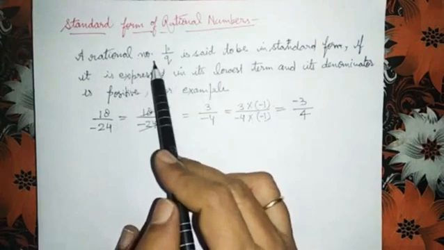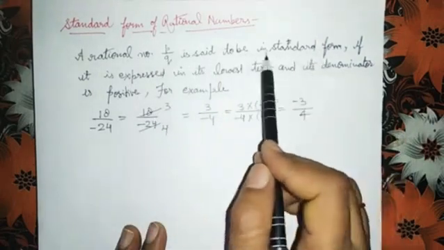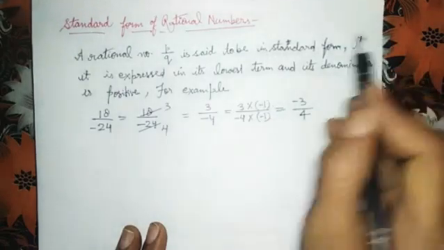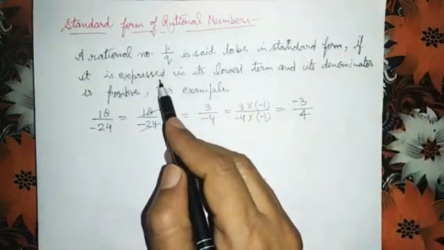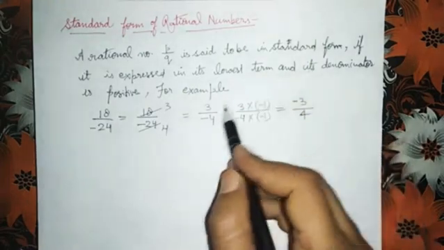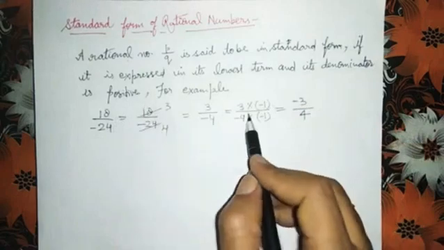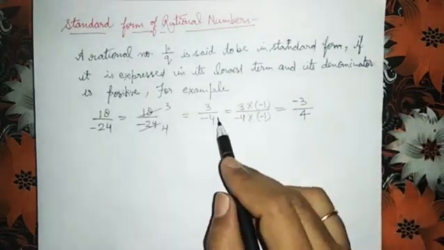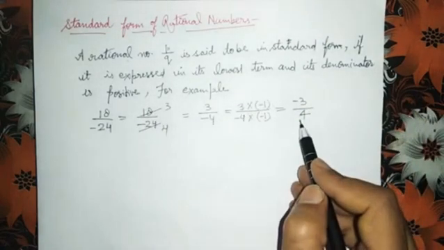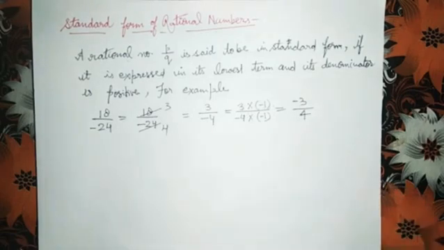A rational number P upon Q is said to be in standard form if it is expressed in its lowest term and its denominator is positive. If denominator is not coming positive, then we will make denominator positive. Okay?